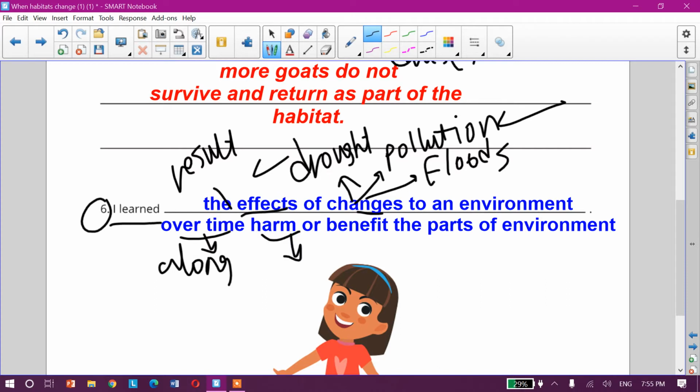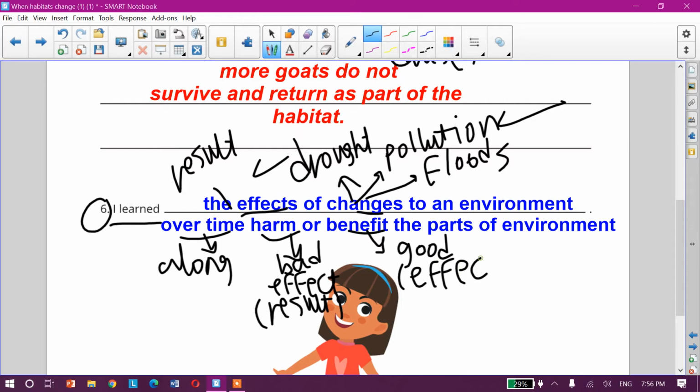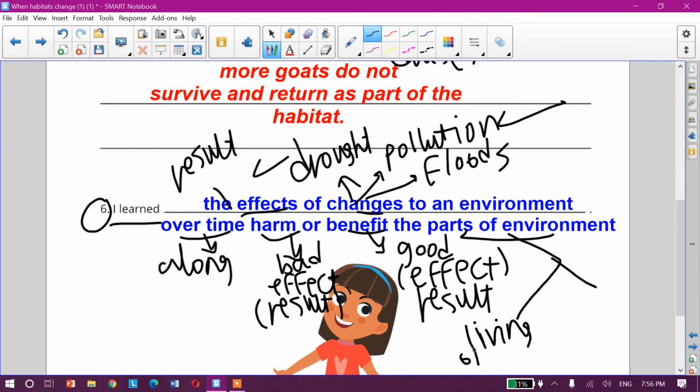Harm, which means bad effect or bad result, or benefit, which means good effect or good result. Good or bad effect on the parts of the environment, as living organisms and the non-living things.